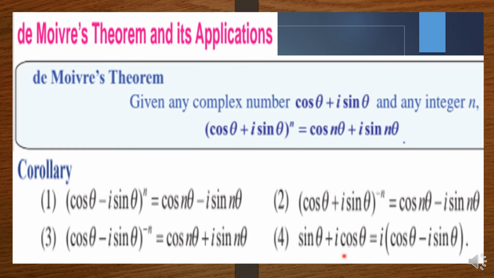Then fourth one, sin theta plus i cos theta, you can take i outside. If you take i outside, first you will get cos theta. Here it will be 1 by i, and 1 by i means it is minus i. So you can write it as cos theta minus i sin theta.